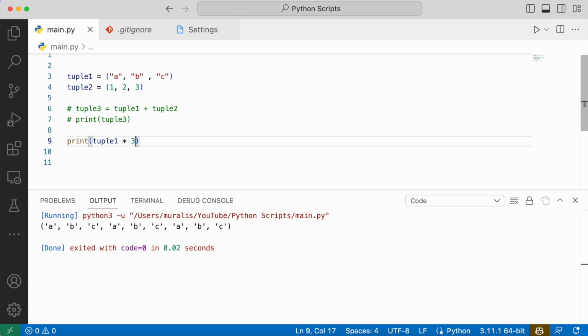Now you may get the question, as a tuple is immutable, how are we making changes to a tuple, right? We can discuss this in our next video. Thank you.